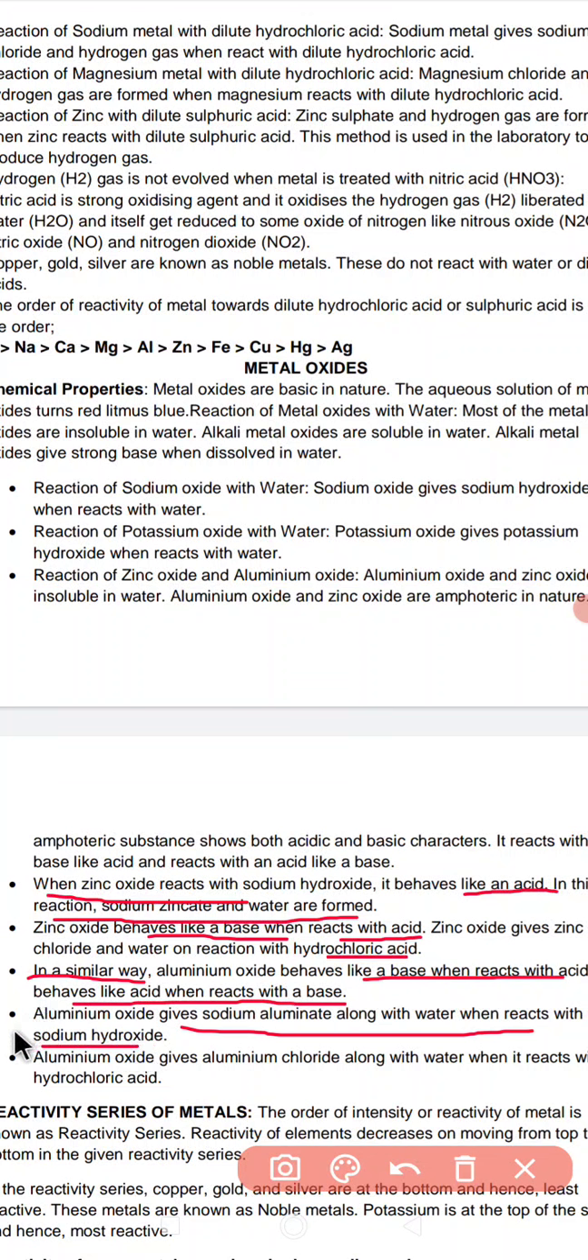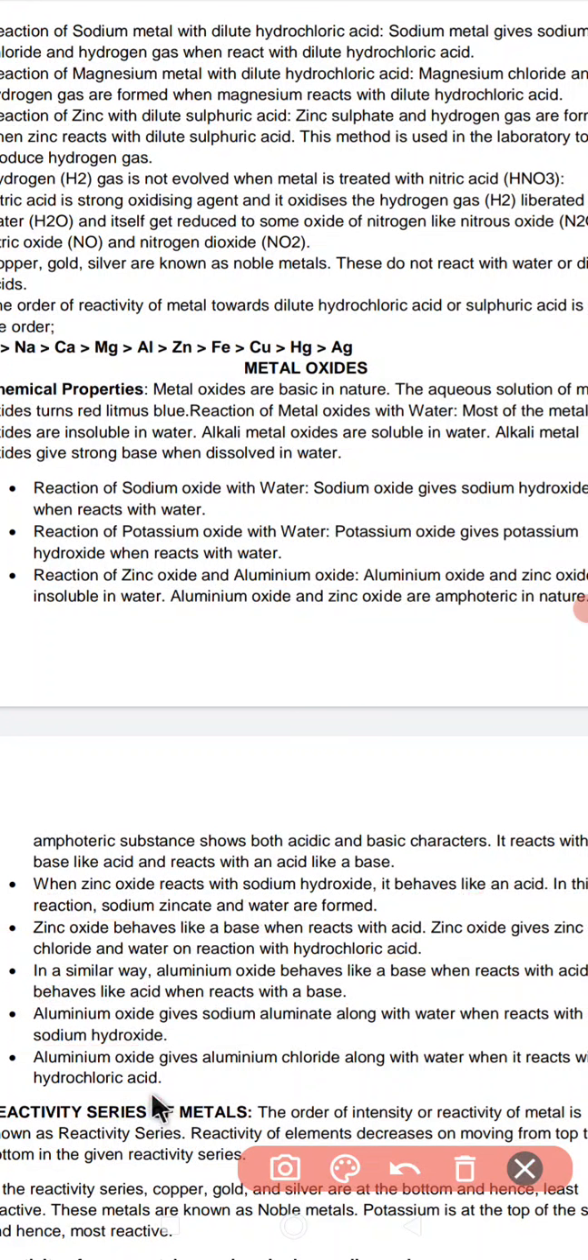These types of reactions are shown by aluminium as well as zinc. Zinc and aluminium show similar types of reactions. Aluminium oxide gives aluminium chloride along with water when it is made to react with hydrochloric acid. When they react with hydrochloric acid, they form the corresponding salt as well as water. These are some of the reactions we encounter.